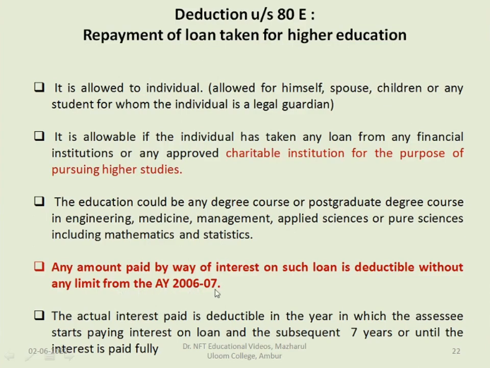The education could be any degree, course or postgraduate degree course in engineering, medicine, management, applied sciences or pure sciences including mathematics and statistics. Any amount paid by way of interest on such loan is deductible without any limit from the assessment year 2006-2007. So, in case of deduction under section 80E for repayment of loan, interest on the loan is deductible. The actual interest paid is deductible in the year in which the assessee starts paying the interest on the loan and the subsequent 7 years, or until the interest is paid fully.